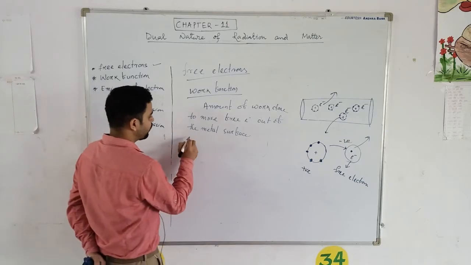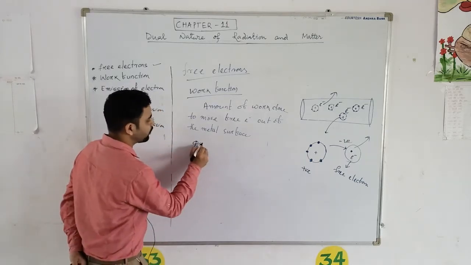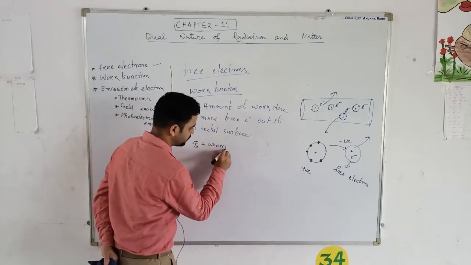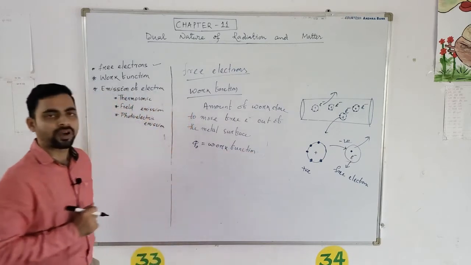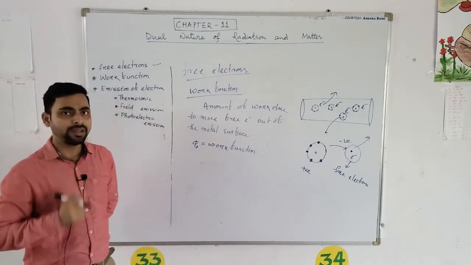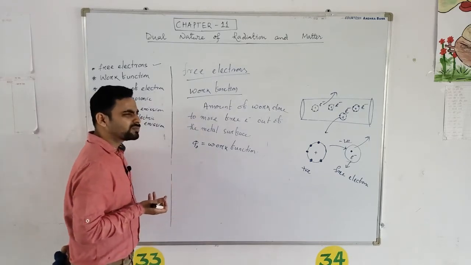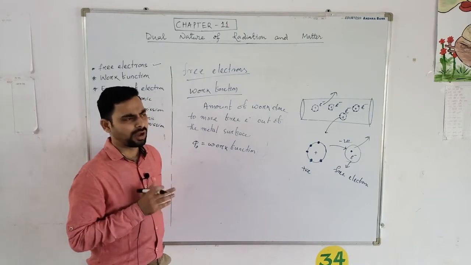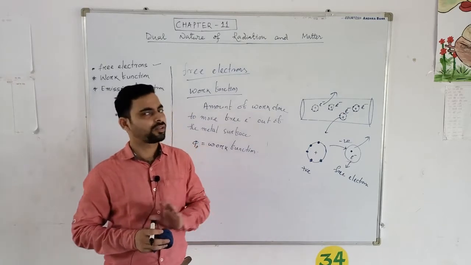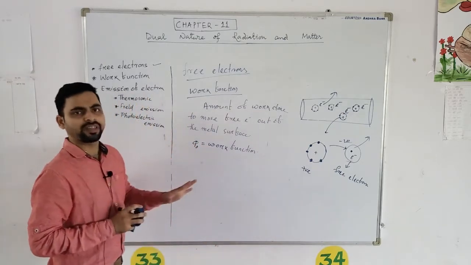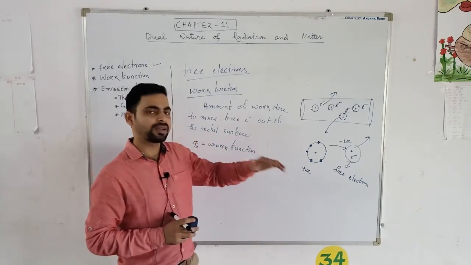This is symbolized by phi naught. Phi naught is the symbol for the work function. Okay, work function depends on which factors? Is the work function the same for all the metals, all the materials? Answer is no. Work function is not the same for all the metals. It is different. Different metals have different work function.